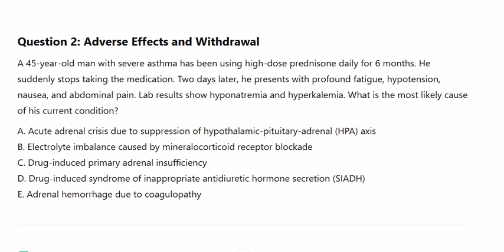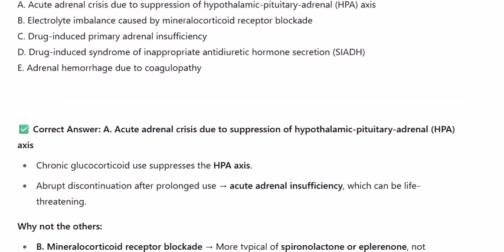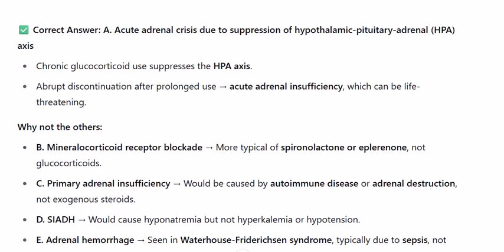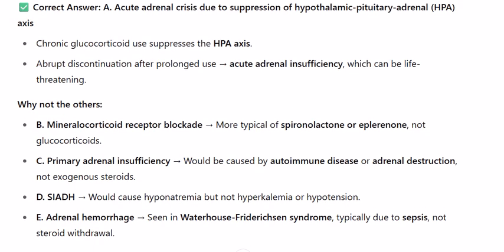Correct answer A. Acute adrenal crisis due to suppression of hypothalamic-pituitary-adrenal HPA axis. Chronic glucocorticoid use suppresses the HPA axis. Abrupt discontinuation after prolonged use causes acute adrenal insufficiency, which can be life-threatening.